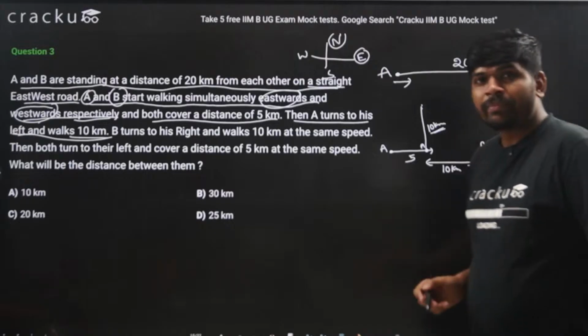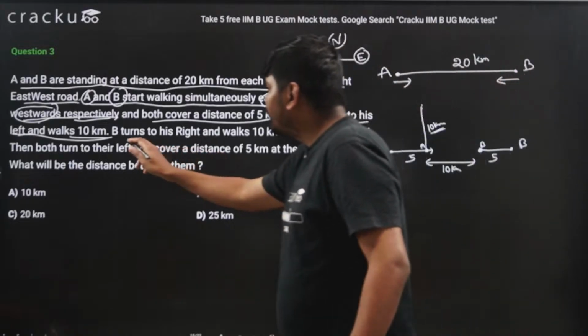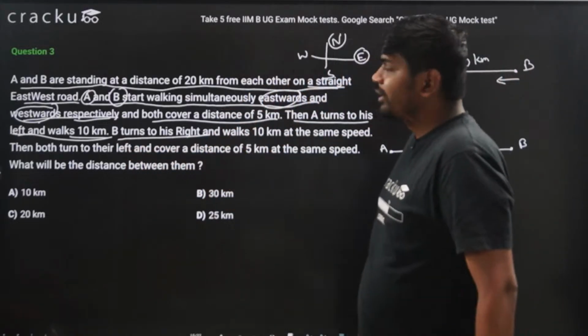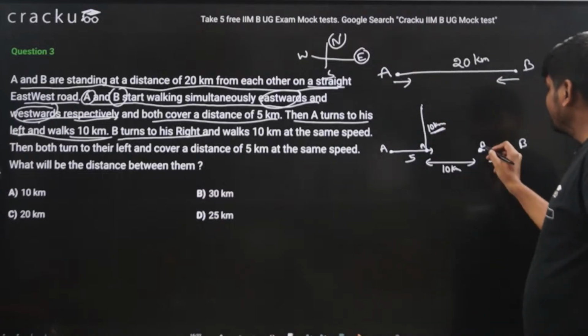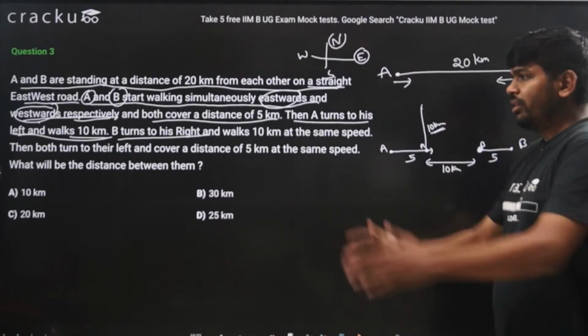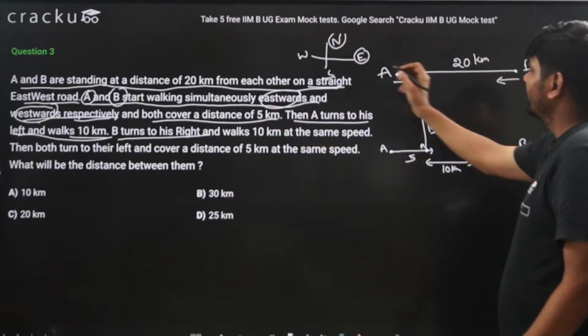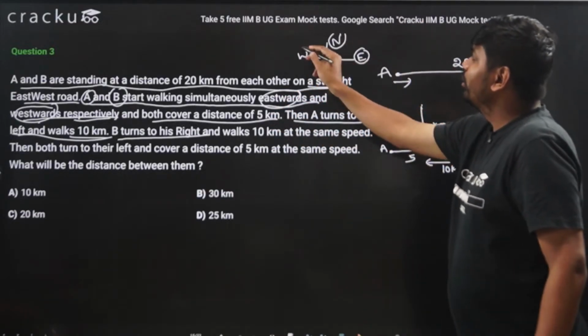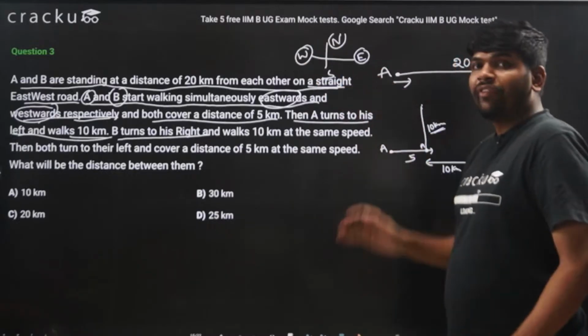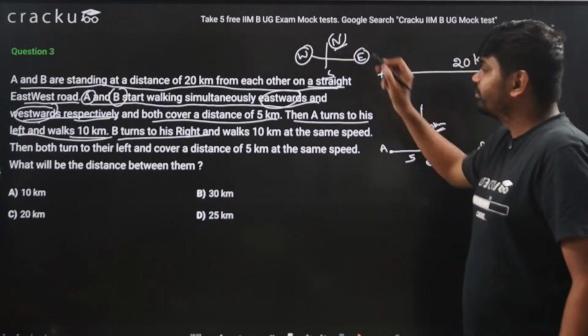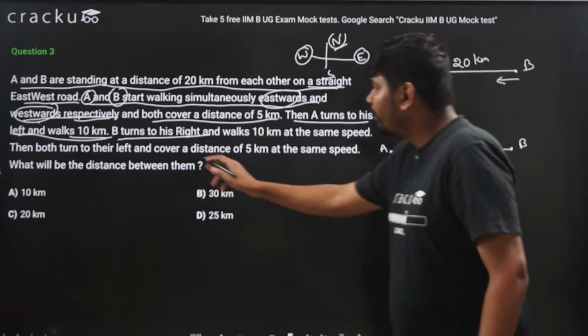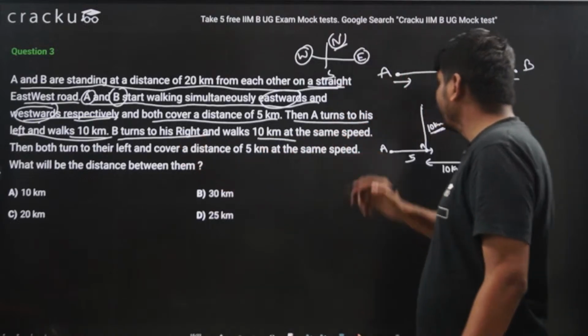kilometers. Now it is given that B also turns to his right. When B reaches here, B is facing in this direction, that is west direction. Now the right direction from the west is north direction. So B also moved a distance of 10 kilometers.